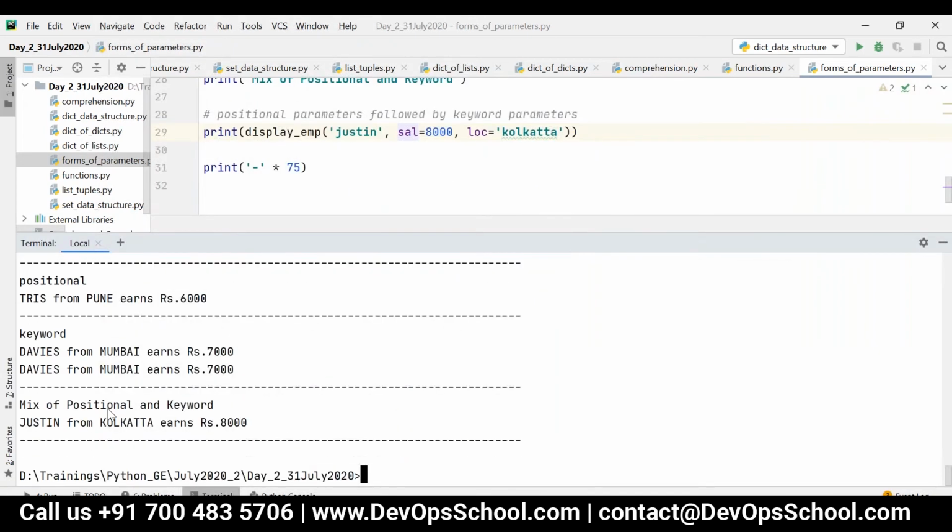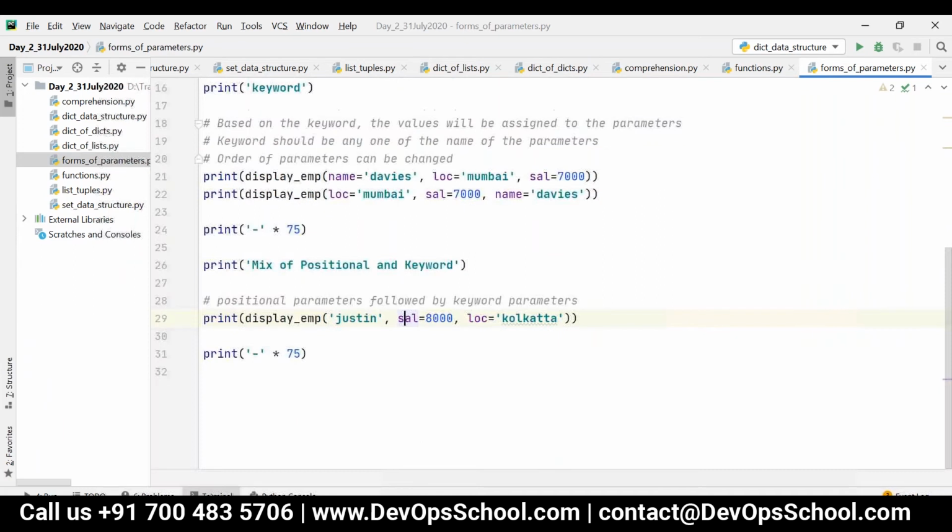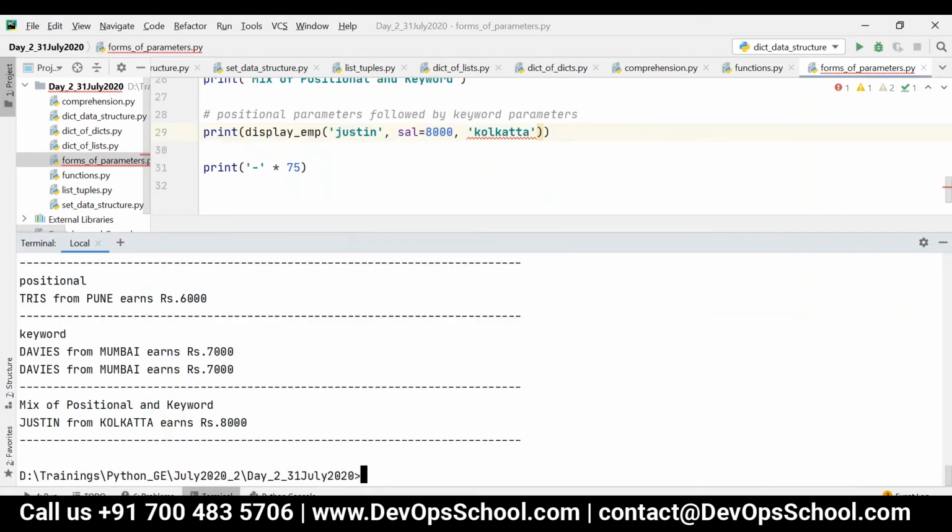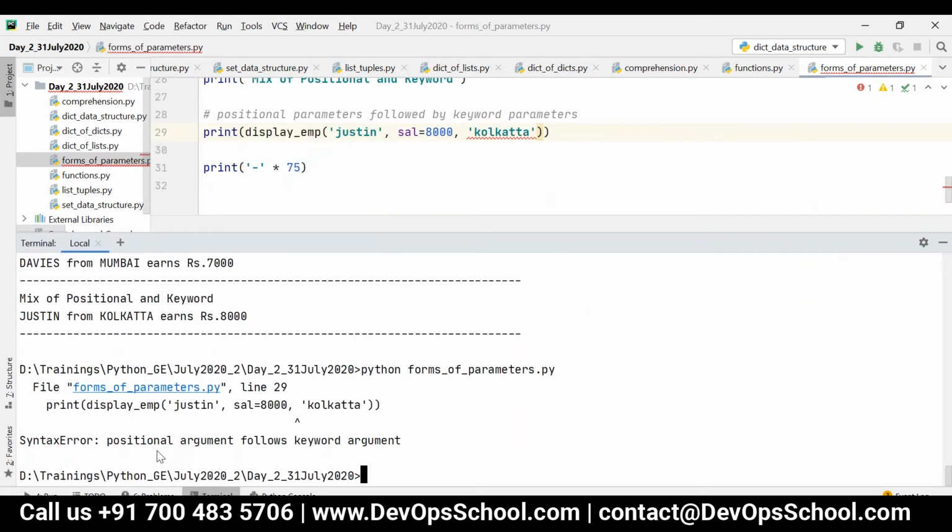So now you can see Justin from Kolkata earns rupees 8,000. All right. For example, consider I am just passing like this: Justin, salary is equal to 8,000 and then Kolkata. So this will raise a compilation error. You can see positional argument follows keyword argument.